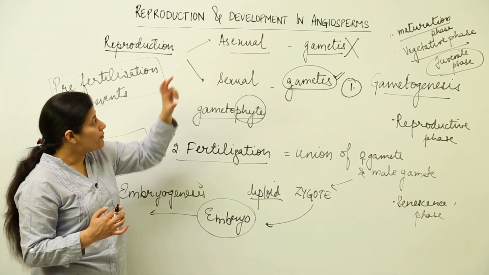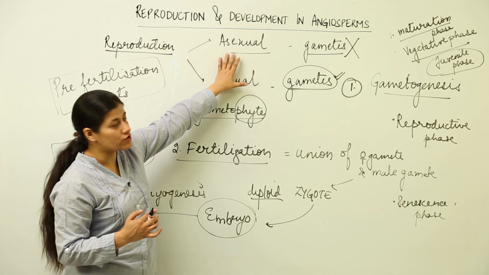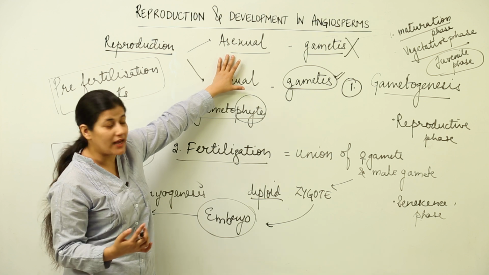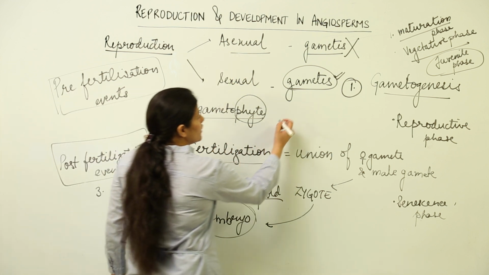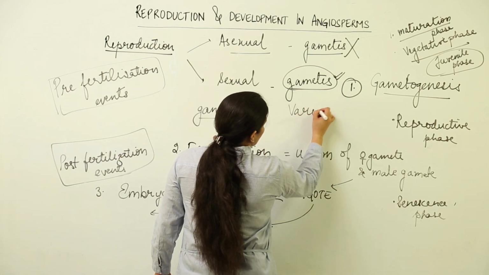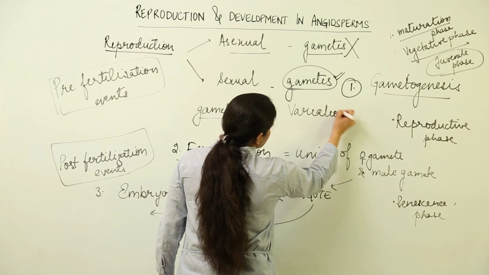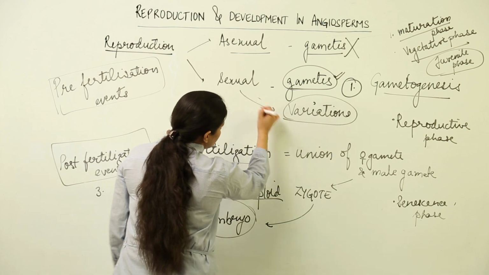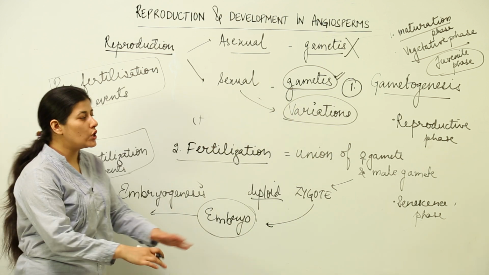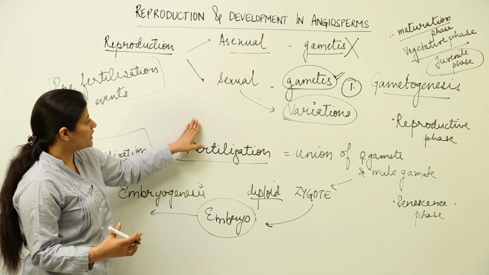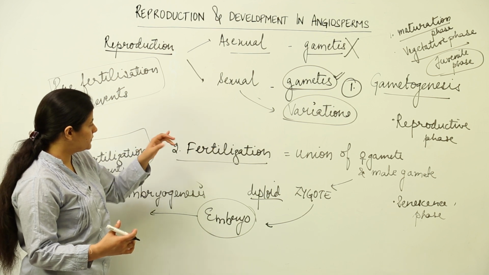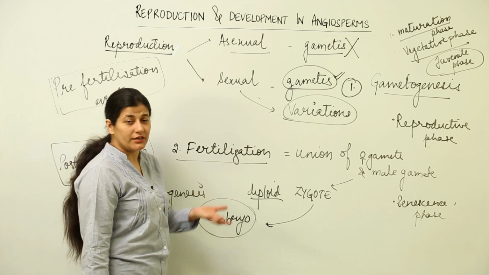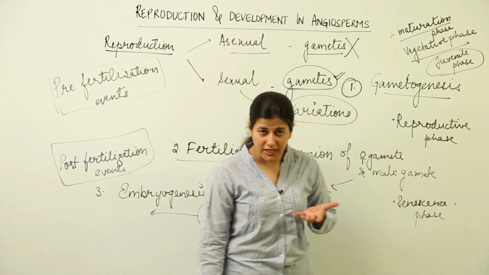That means, contrary to asexual reproduction, where the offspring were genetically alike, we are going to find variations in the offspring formed as a result of sexual reproduction. So, we get to see genetic variations, and remember, genetic variation is the platform on which evolution takes place.